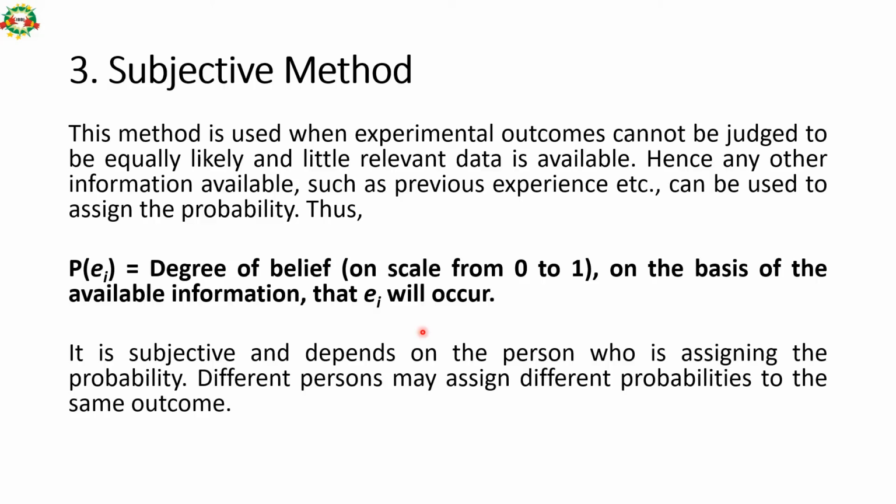So that means we are assigning probability to those 5 designs. We don't have adequate data for that, but we have done a similar experiment in the past. So we have the past similar experiment data with us, and based on that data or perception, the person who is calculating the probability will assign a probability to each event. So it is subjective. You may give a different probability to a particular event based on your own personal experiences, personal database. I may give a different probability for the same event. It's highly subjective. There is no formula.